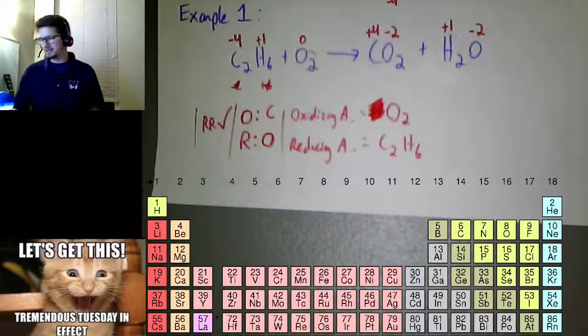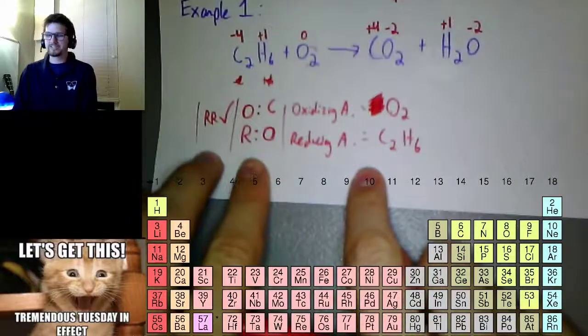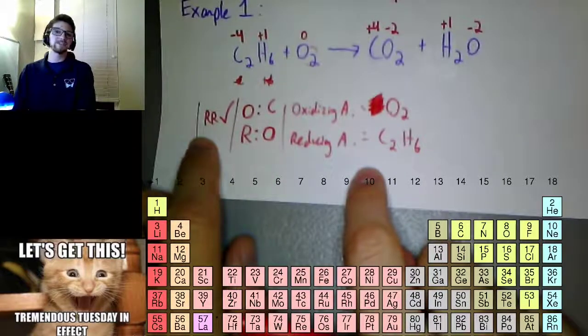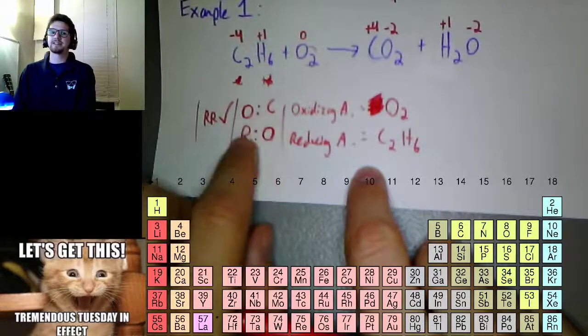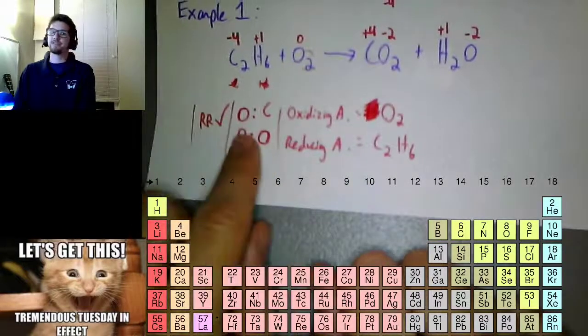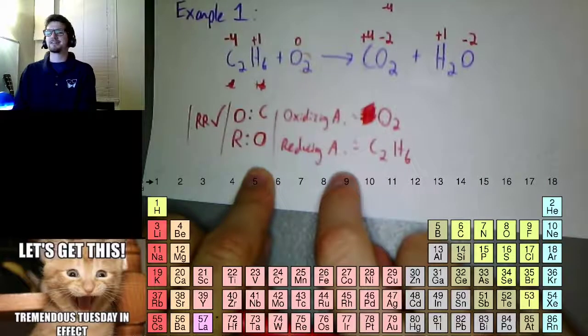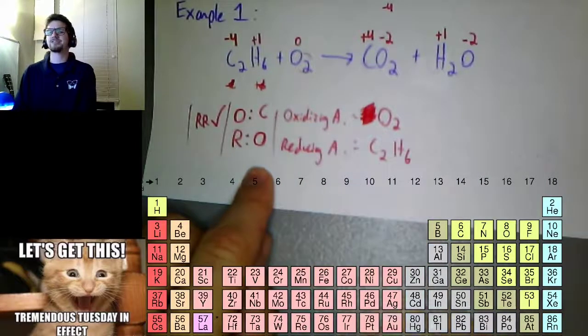Don't overthink it. Which piece is getting more positive? The other one's helping it get more positive. Which one's getting more negative? The other one's helping it get more negative. Those are the 3 steps so far. Is it a redox reaction? If it is, then who is oxidizing and who's reducing? And if we know that, then who's the oxidizing agent and who's the reducing agent?